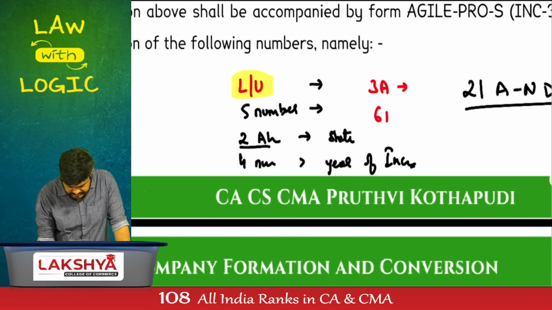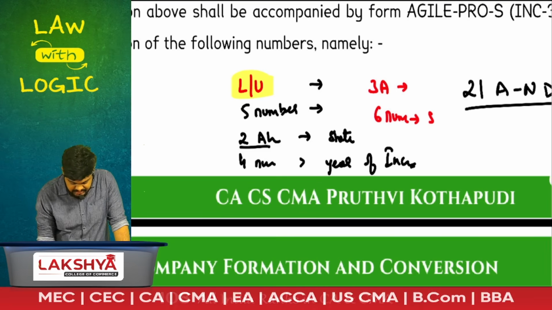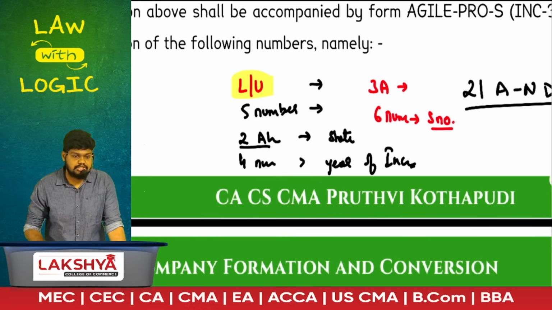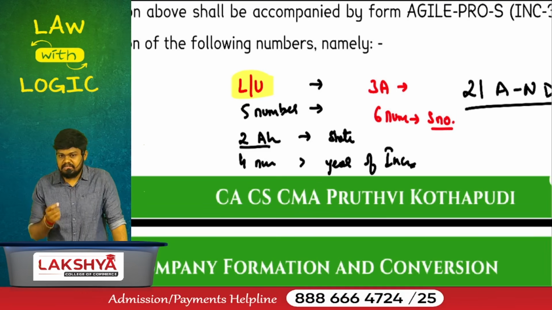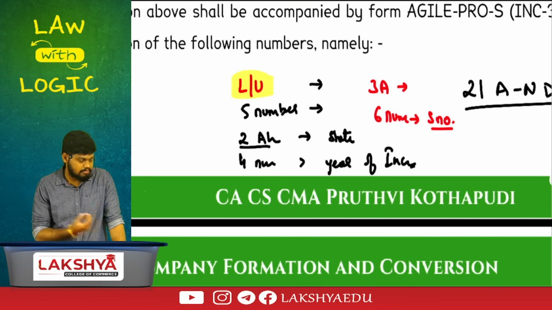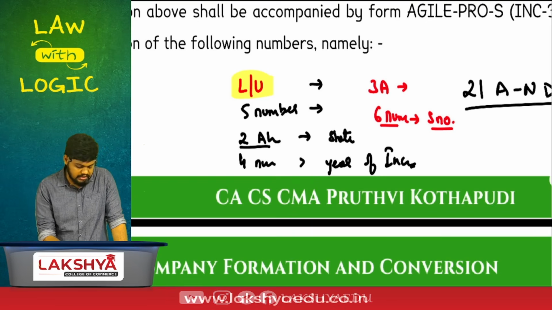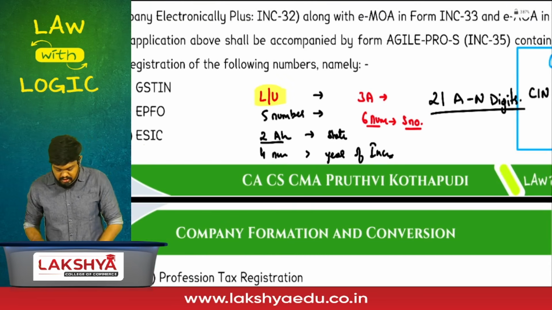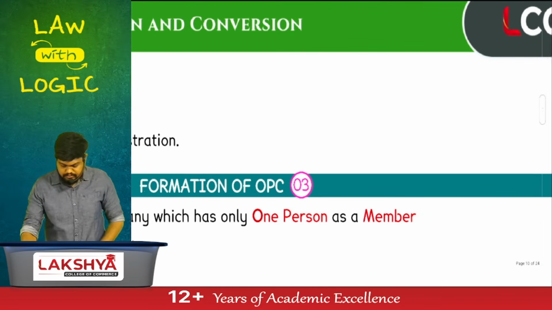Then the next 6 numbers are basically your serial number, which is called the registration number. The serial number is basically the order in which your name is entered in the register of companies' book. That is your 6 numbers called the registration number. Put them together fast. Start.